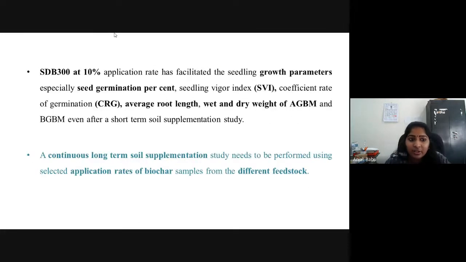After the 10-day seed germination trial, we found that SDB 300 at 10% application rate facilitated the seedling growth parameters, especially percentage seed germination, seedling vigor index, coefficient rate of germination, etc. To confirm these results further, a continuous long-term supplementation trial needs to be performed using selected application rates of biochar from different feedstocks. That is one of the gap areas of my study. So that's all about the work.